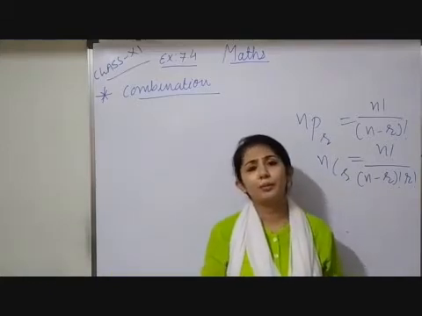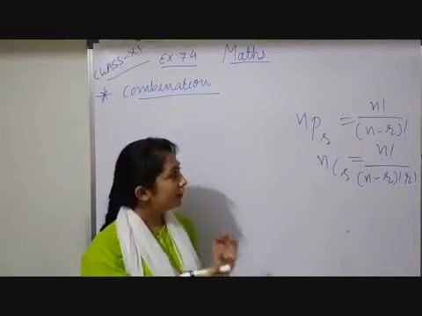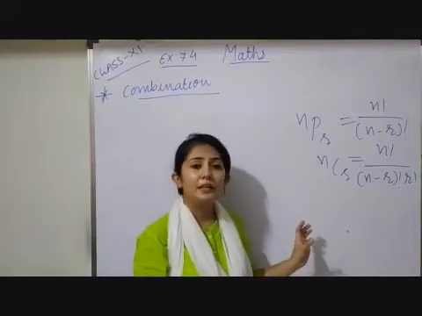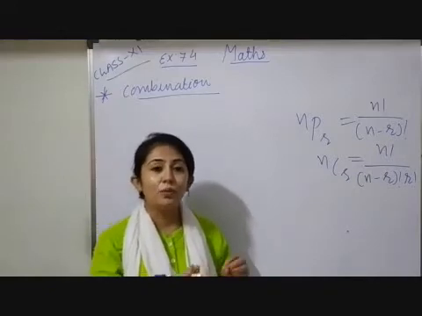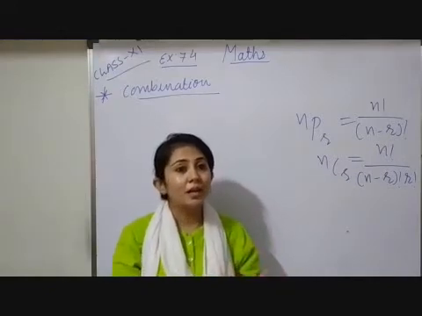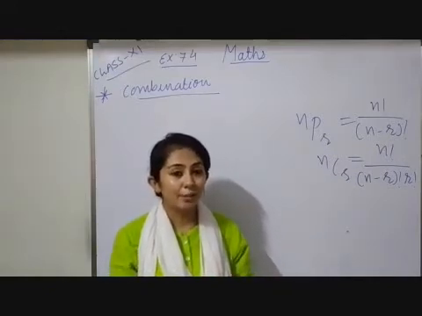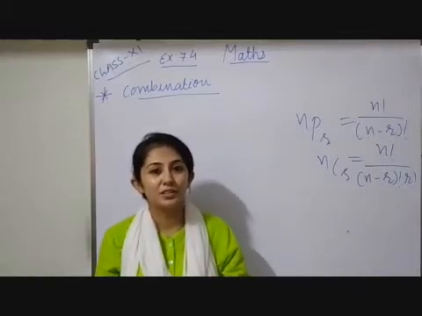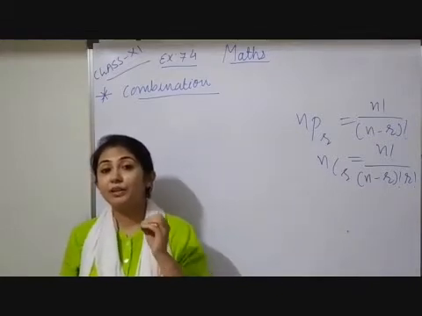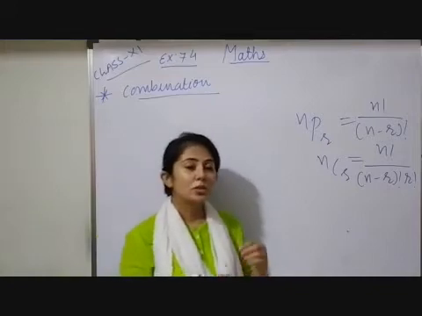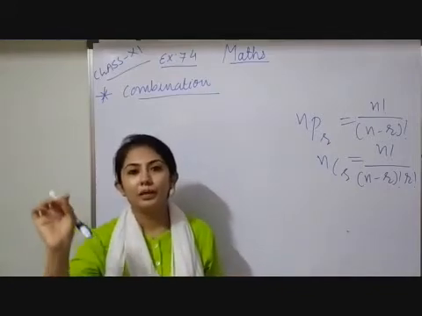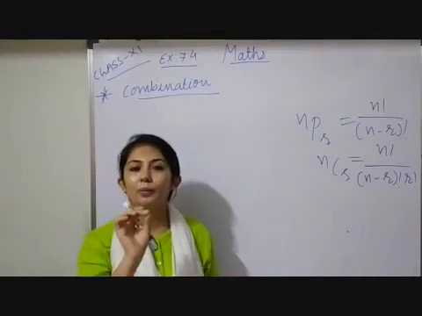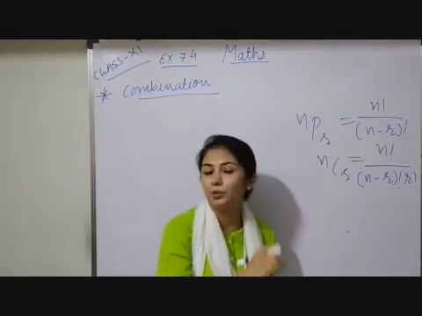You have to remember only one thing: whenever I have to arrange numbers or letters, some arrangement, arrangement of chairs, arrangement of persons in a particular manner in which one rule is given to you, in that type of concept you have to apply permutation.